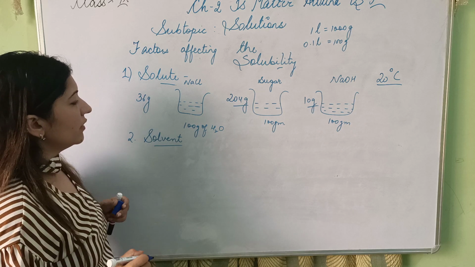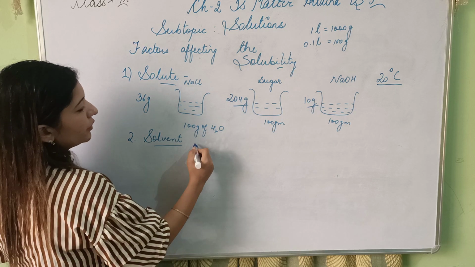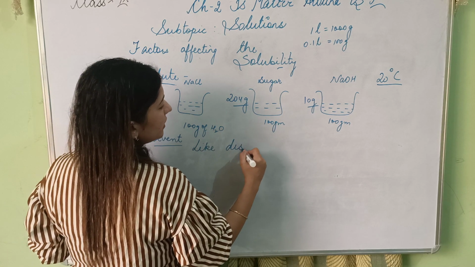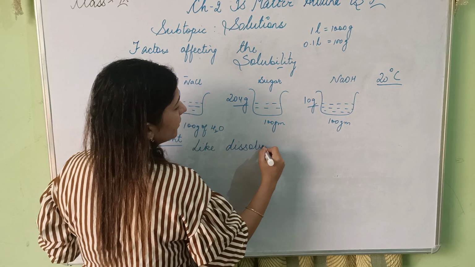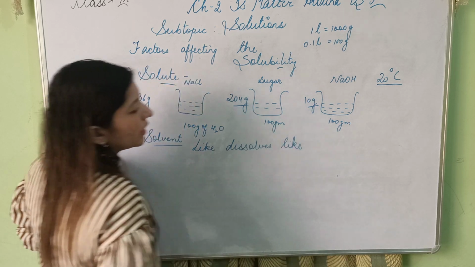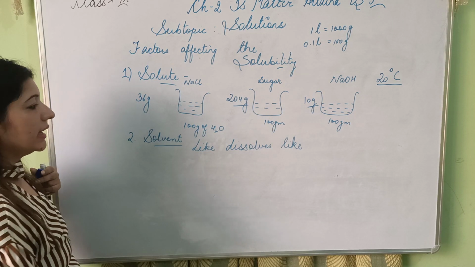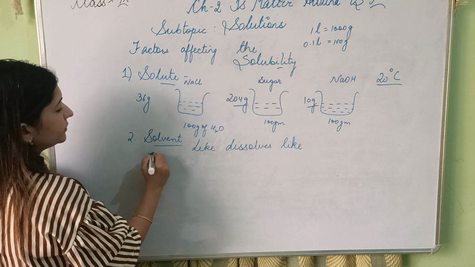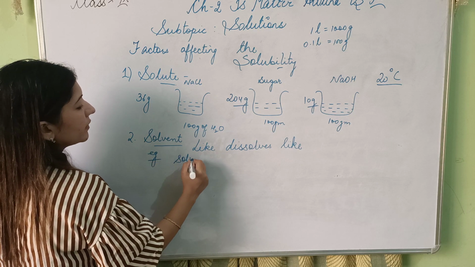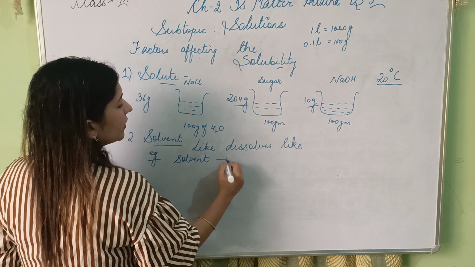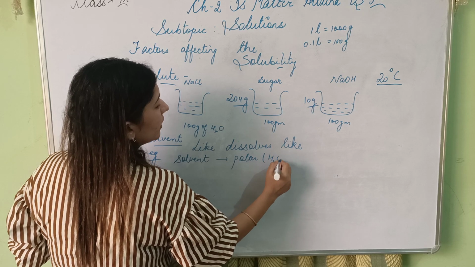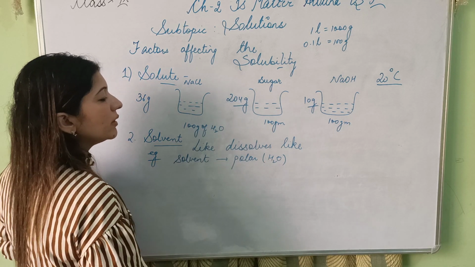Like in chemistry, we follow the general rule like dissolves like. For example, if your solvent is polar, like water, it will dissolve the polar molecules.